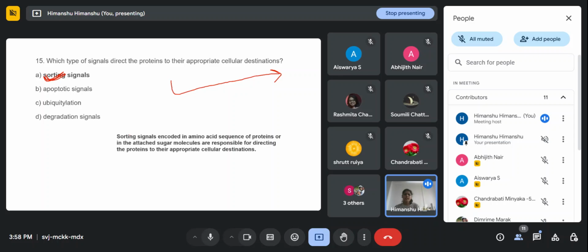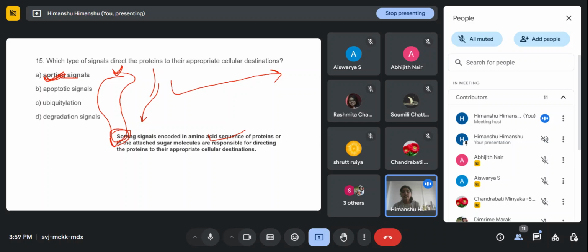These sorting signals are encoded in the amino acid sequence, and basically the signal is at the N terminal of the protein, because we know that it comes through the Golgi apparatus via the N terminal. There is an N and a C terminal, right? N is the amino and C is the carboxy terminal.